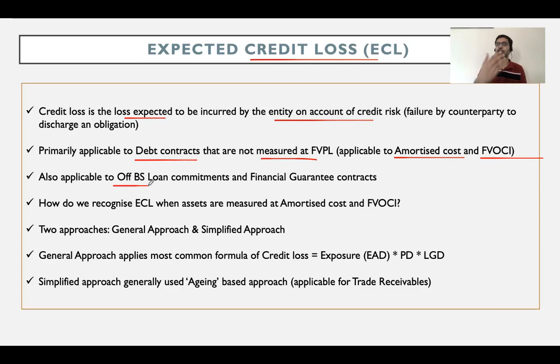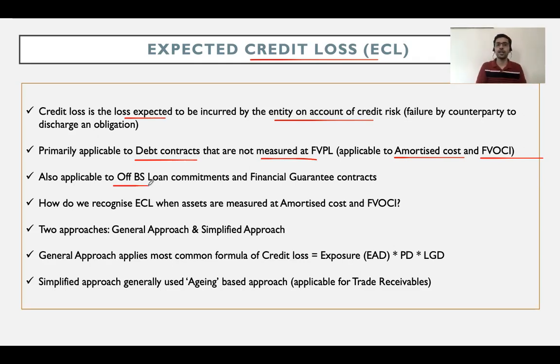Similarly, let us say you and I have entered into an agreement whereby I am committing a loan to you. You can come at any point in time in the next 1 year and take a loan of $10 million from me. That is called a loan commitment given. I am a bank and I've given you a loan commitment. And even on such exposures, we are required to recognize ECL.